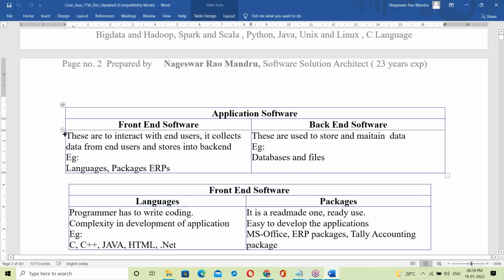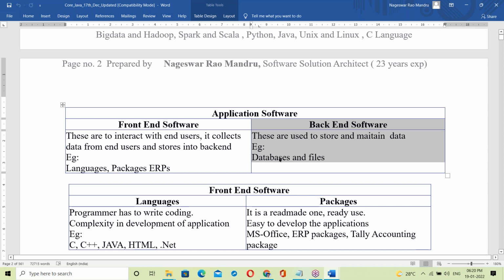See the front ends. Front ends are to interact with the end users. We are the end users. It collects data from end users and stores it in the back end. So what is the backend here? The backend is to store and maintain data, in databases and files. In databases, we can store data.